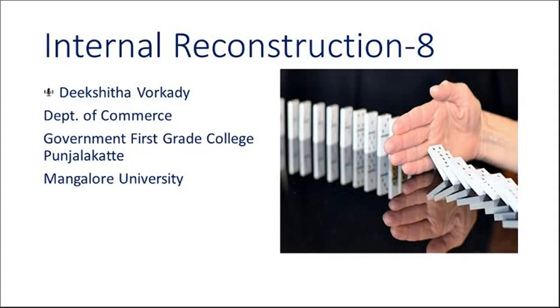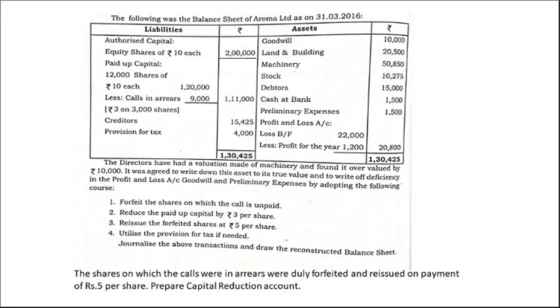Today we are going to study one more problem of internal reconstruction. Look at the balance sheet, Aroma Limited, 31st March 2016. Authorized capital, equity shares of rupees 10 each, 2 lakh. So this we are not using anywhere. This is just for namesake.